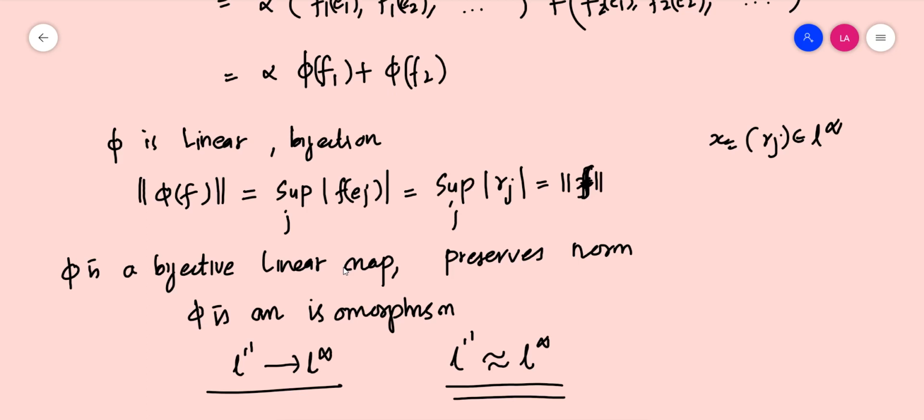And then we proved that norm f is equal to norm of x, where x is some element in L infinity. Then we define a map from L1 dash to L infinity and prove that it is linear and preserves norm. Then it is clear that it is an isomorphism. From that, L1 dash is isomorphic to L infinity, that is, the dual of L1 is L infinity. Thank you.